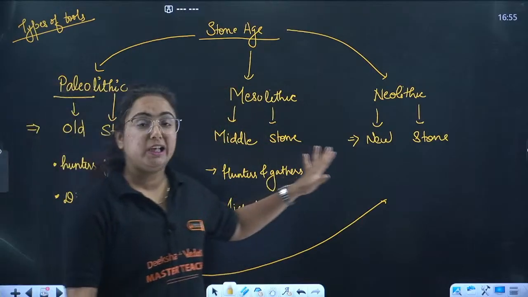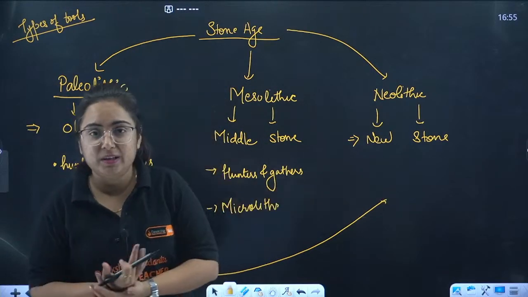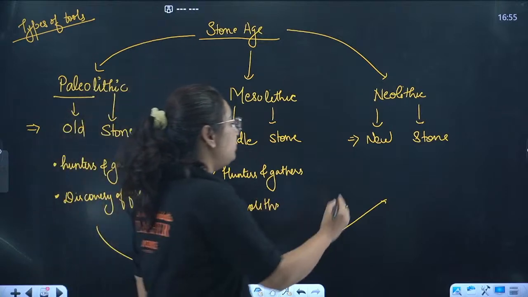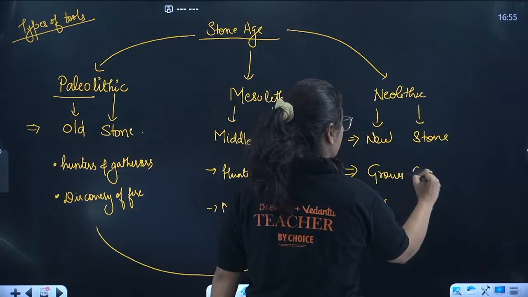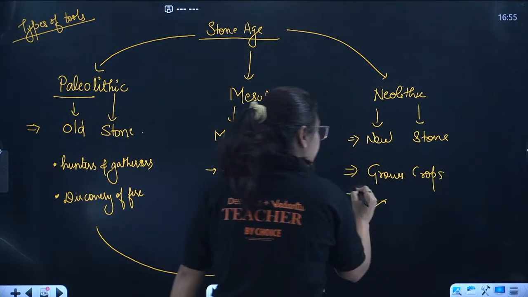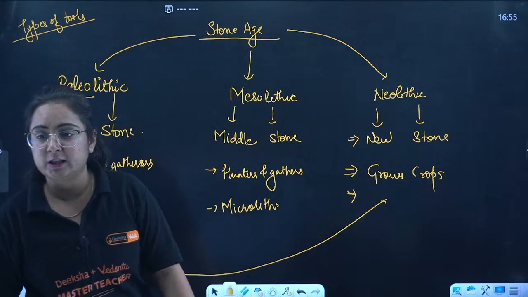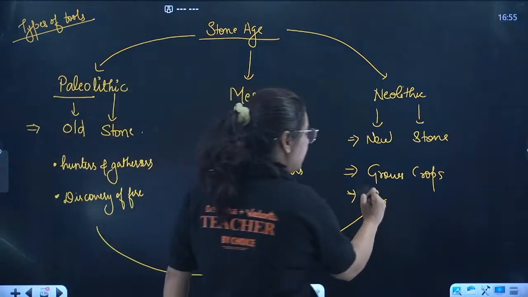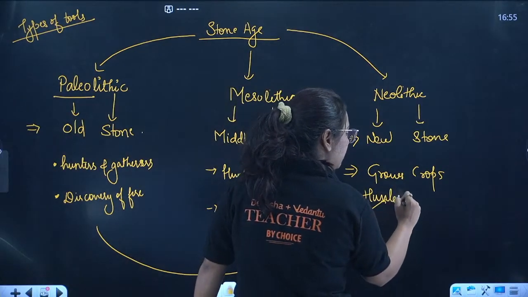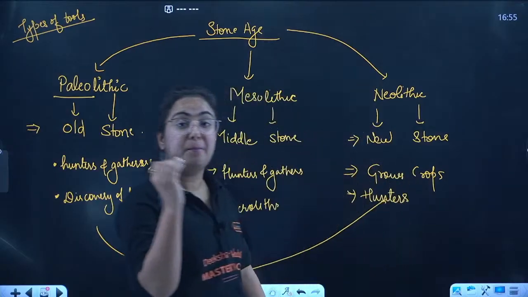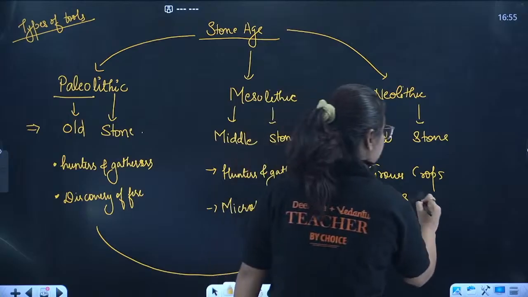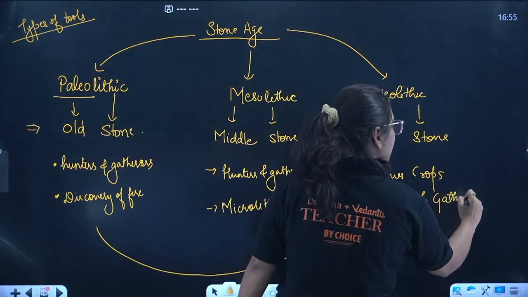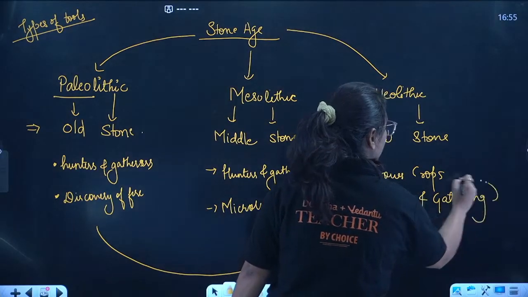When I talk about Neolithic age, something new happened there. Humans learned how to grow crops. I won't say that during this time humans were not hunters and gatherers, they were. The main occupation was hunting and gathering, but they knew how to grow crops.